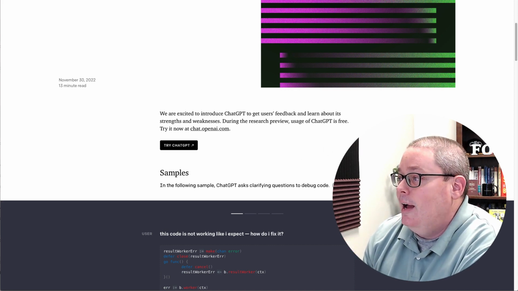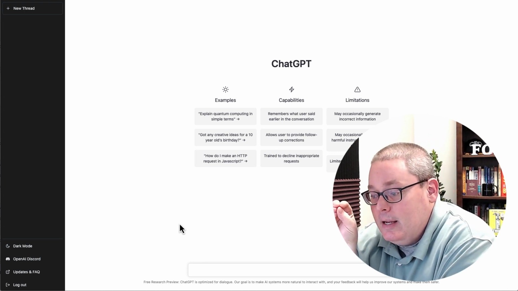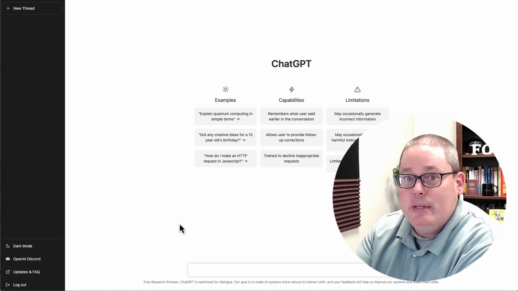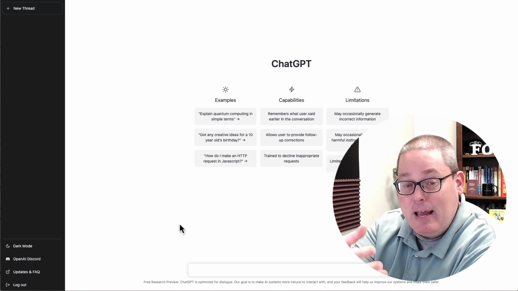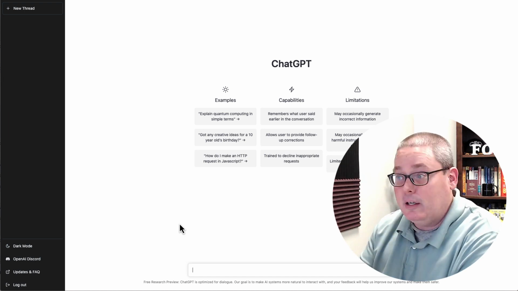But once you get inside, this is what it looks like. And basically it gives you the power to chat with the AI, ask the AI questions, and feed it information to get the result that you're hopefully looking for.